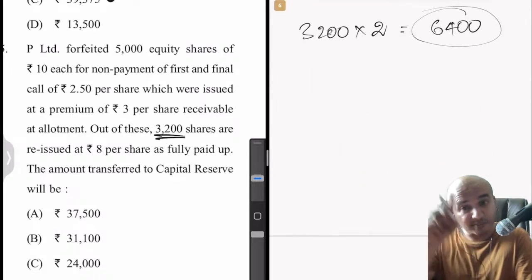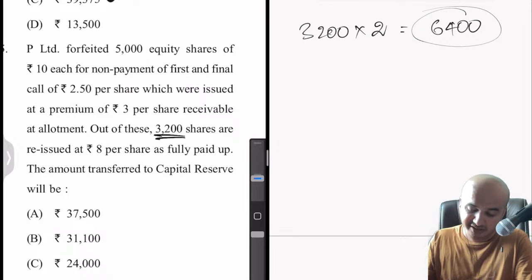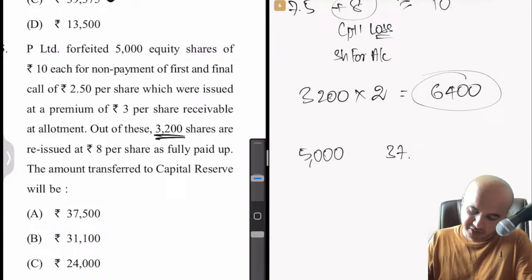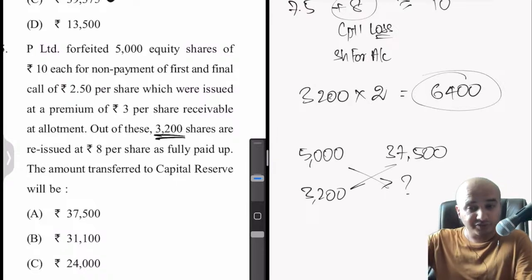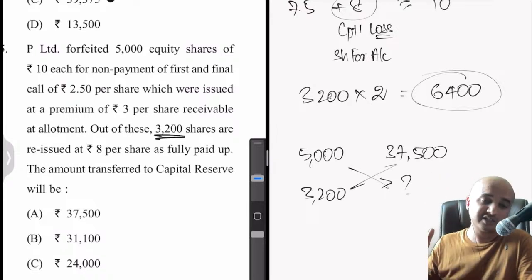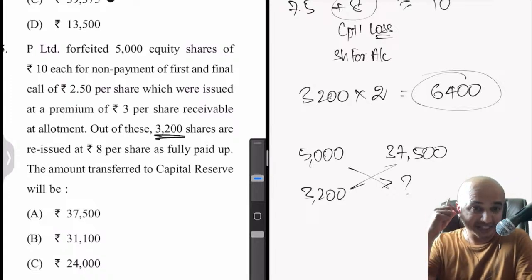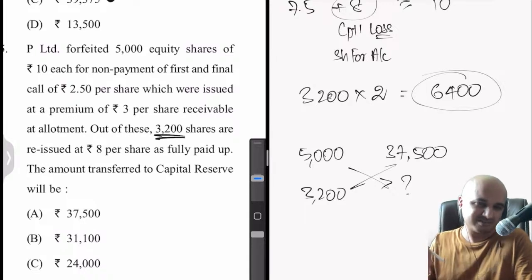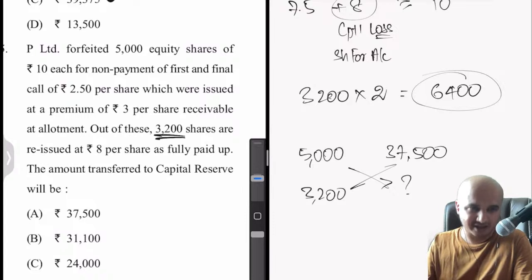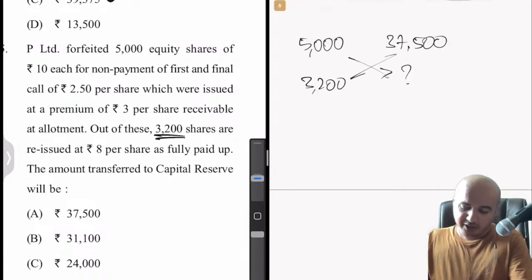So we'll have to calculate the proportional share forfeiture balance like this. 5,000 shares, the share forfeiture amount is how much was that? 37,500. For 3,200 shares, what will be the balance? Now this balance minus that discount will tell us the amount to be transferred to capital reserve. I know this can be confusing, but once you get the logic, then you don't have to even remember anything here. Okay, so now do the math.